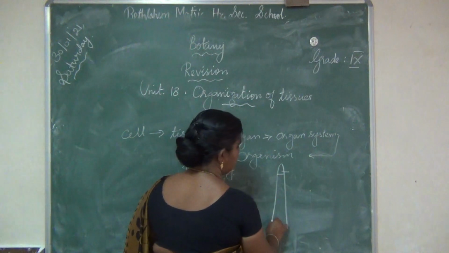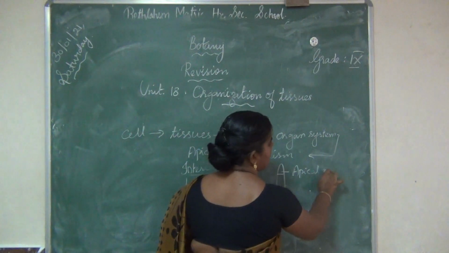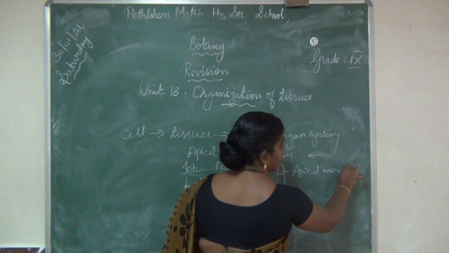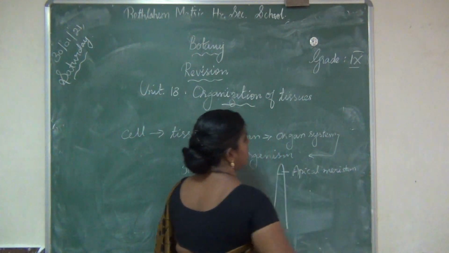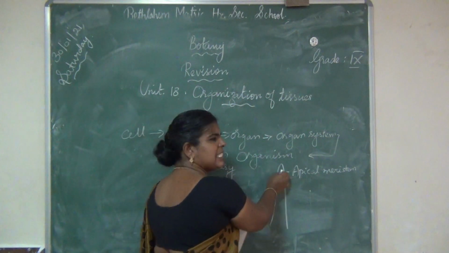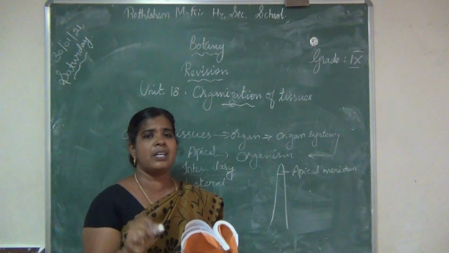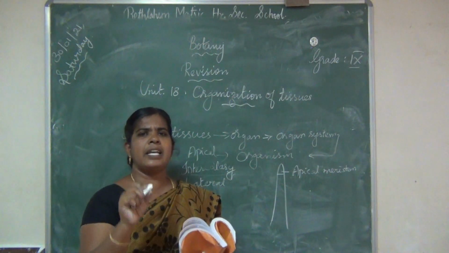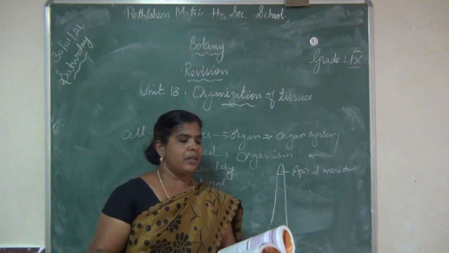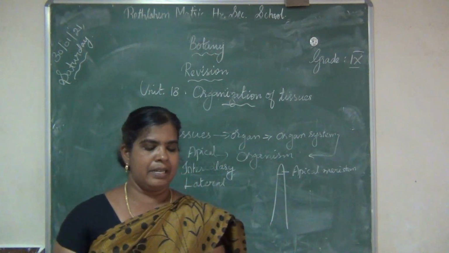This is the tip of the shoot, isn't it? So here you have to mark the apical meristem. This region consists of actively dividing cells. In the word itself you come to know meristematic tissues are living cells, actively dividing cells. Now this is apical meristem. Next is about intercalary meristem.